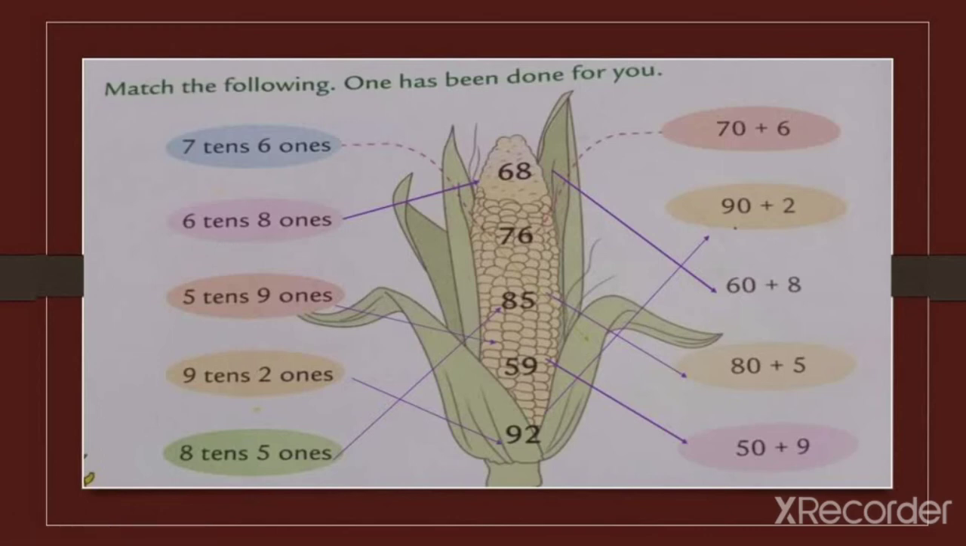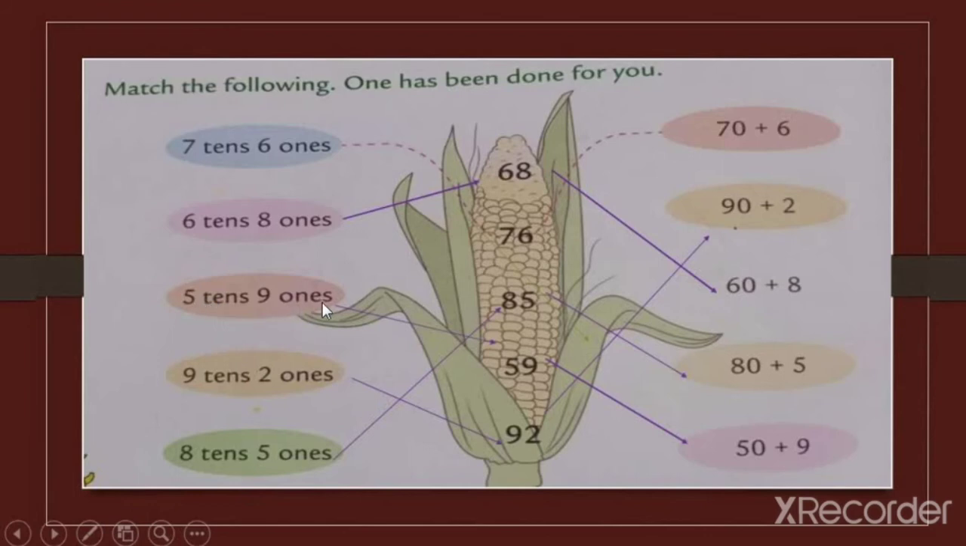6 tens and 8 ones. Look here. Here we have the number 60 plus 8. As 8 is present on the ones place, we can say that 68 is equal to 60 plus 8.